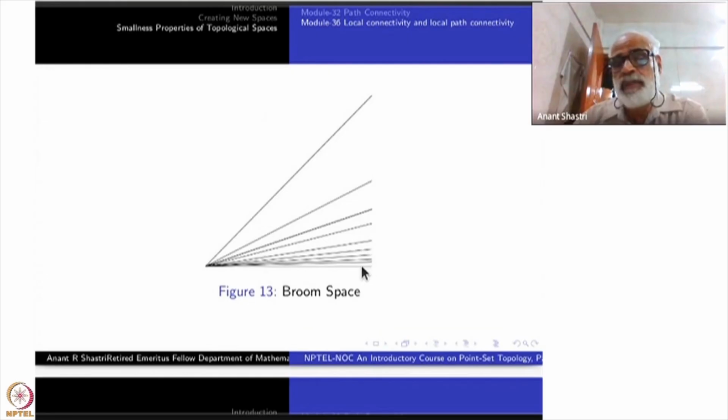The same thing holds for all the points here except the point 0, 0. At 0, 0, it's clear. If you take any neighborhood, then you can take a small ball around that, and it will be star-shaped again. So there is no problem.